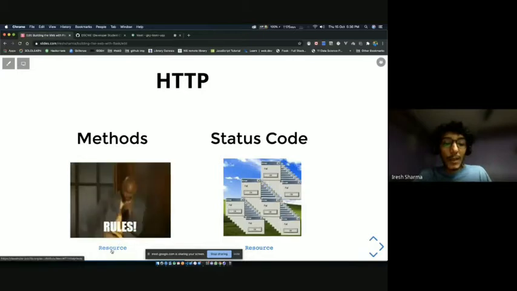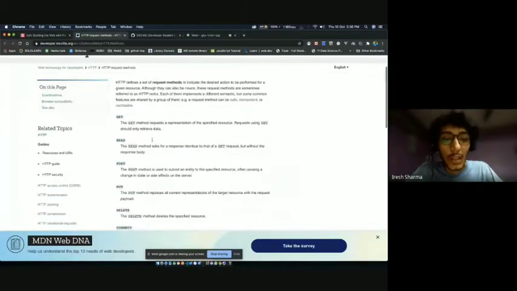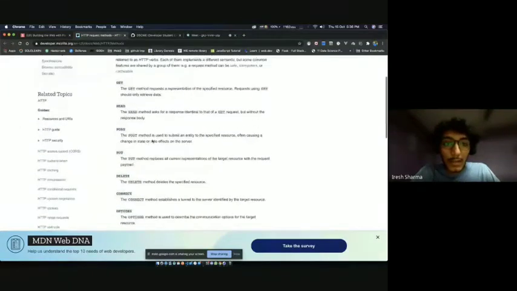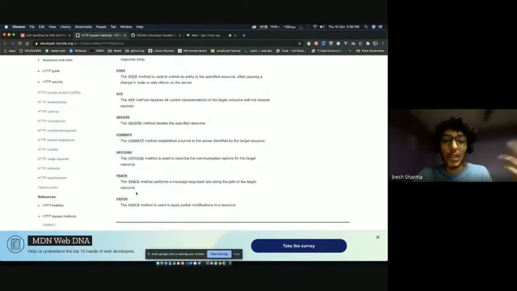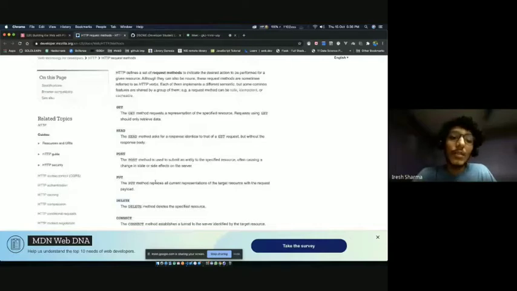So let's talk about methods in detail. I'll just open this link. It's an MDN link. There are a lot of methods that HTTP gives us, which are get, head, post, put, delete, connect, option, trace, and patch. But the most commonly used methods are get, post, put, delete, and patch.